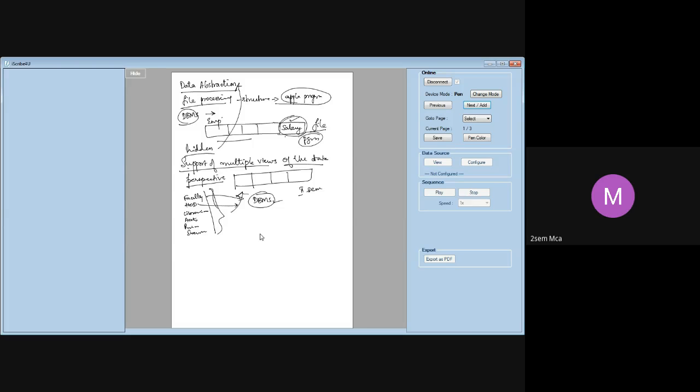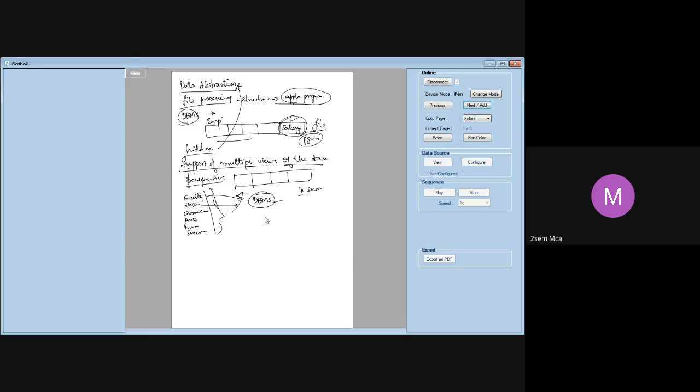Then I as a HOD will try to use this particular database. As a HOD, I cannot be interested only in DBMS, but I'll be interested to know the overall performance of the student. Overall performance means in all 5 subjects plus the lab, how is this particular student scoring?